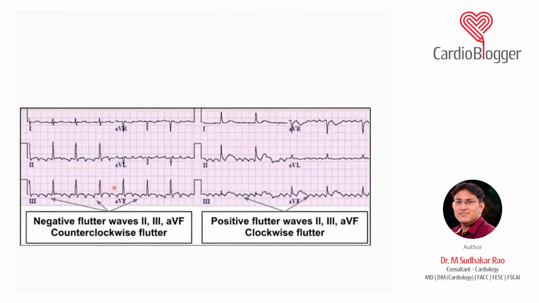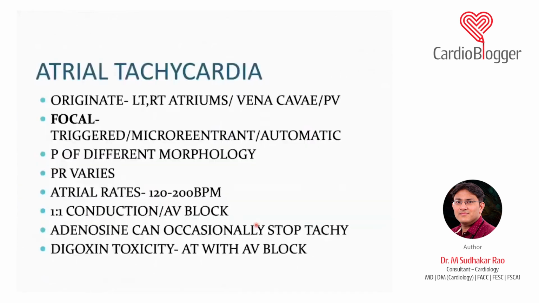Now, as I told you, in leads 2, 3 and AVF you can see negative flutter waves and there is no isoelectric line in between. And this is a counterclockwise flutter. And this is a clockwise flutter. You can see positive flutter waves in the inferior leads, 2, 3, AVF. So this is how a flutter looks.